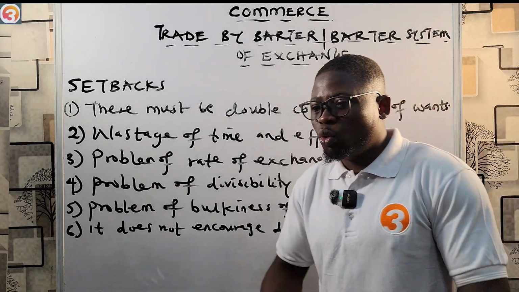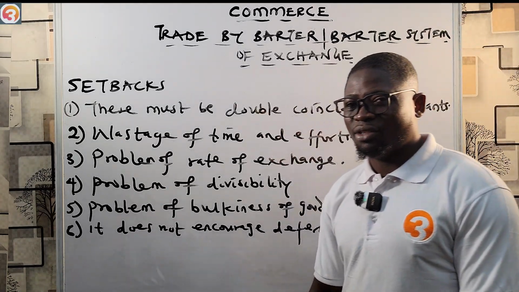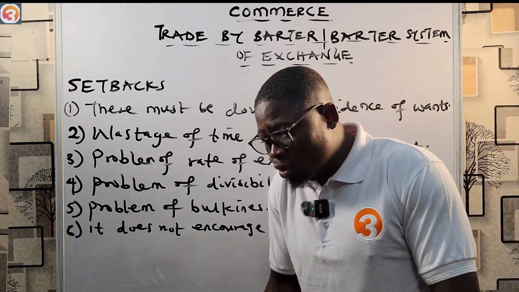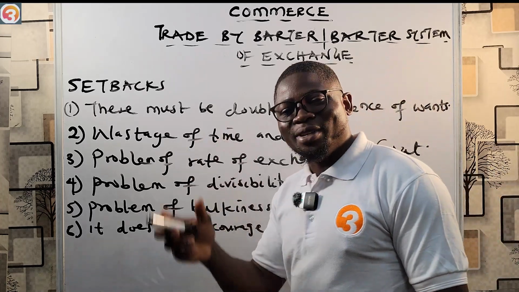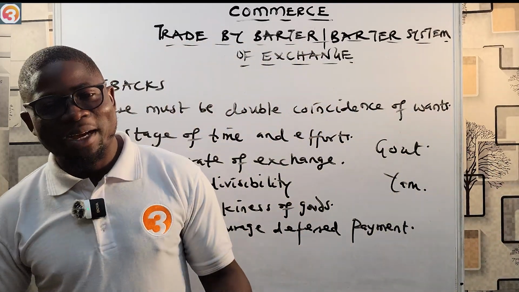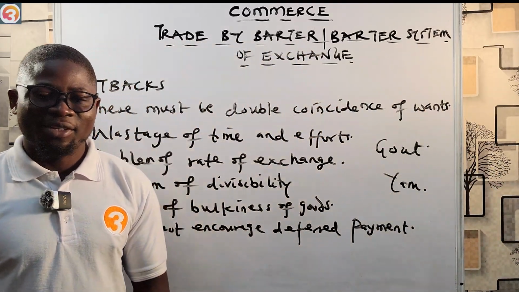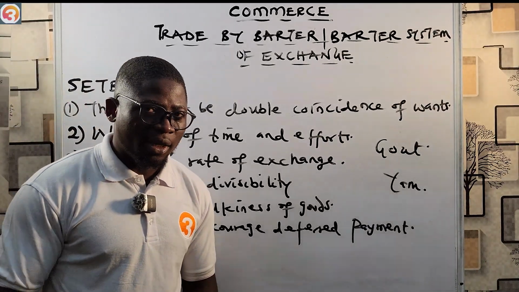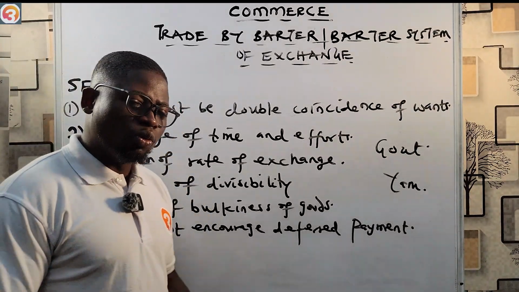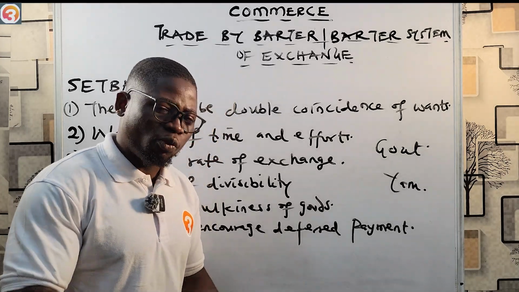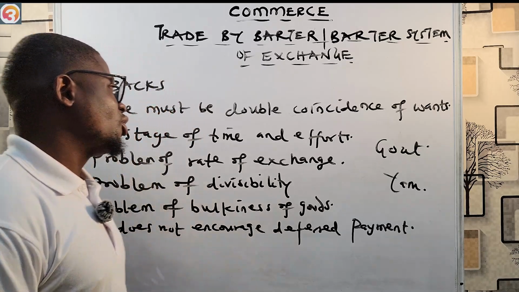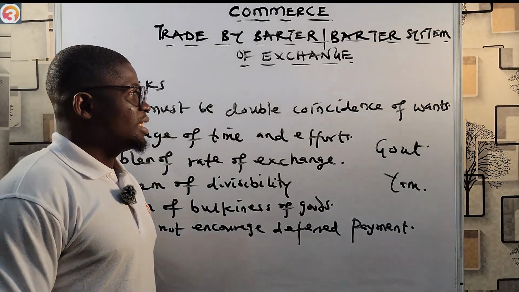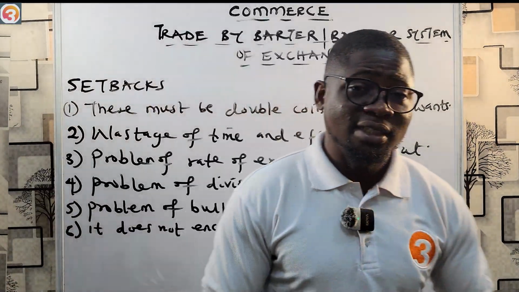Usually, what someone needs is right now. So you need to look for somebody who wants what you have right now. You cannot say, next week I'll give you rice, next week I'll give you tomato, just give me yam now. So you have to look for who has what you want and who wants what you have at the time of exchange. So it does not encourage deferred payment. So these are the problems of trade by barter system.